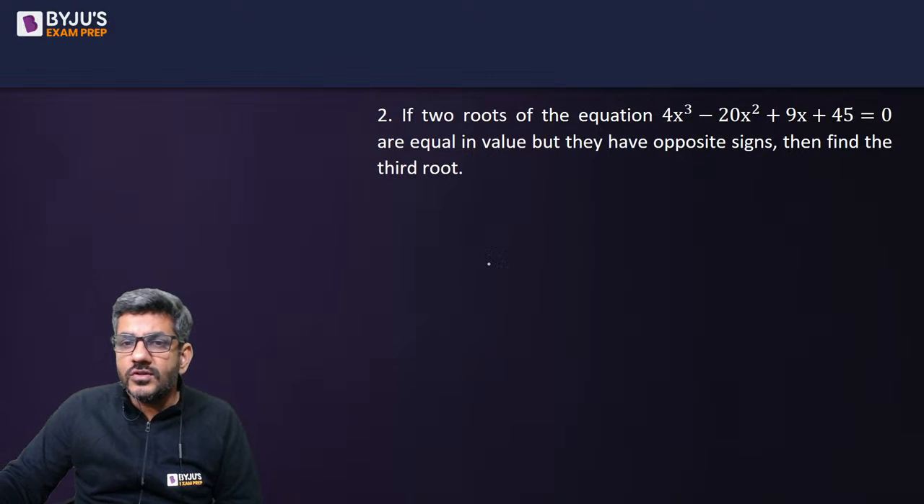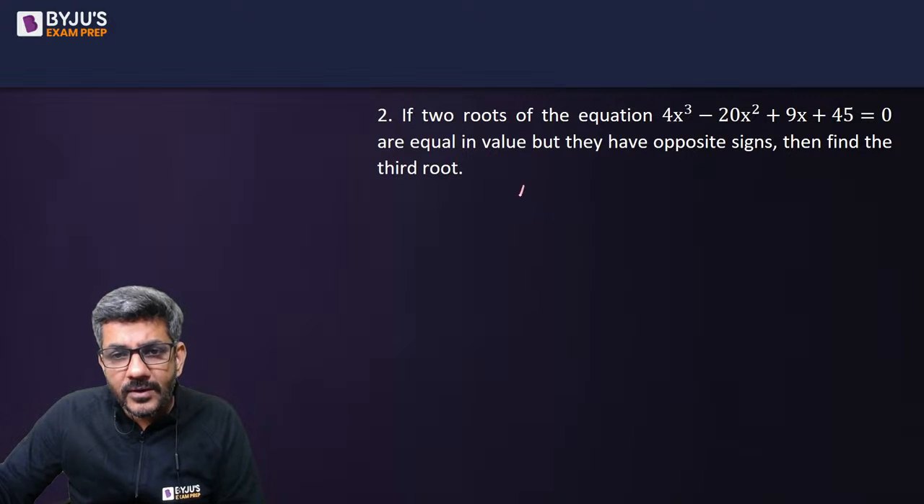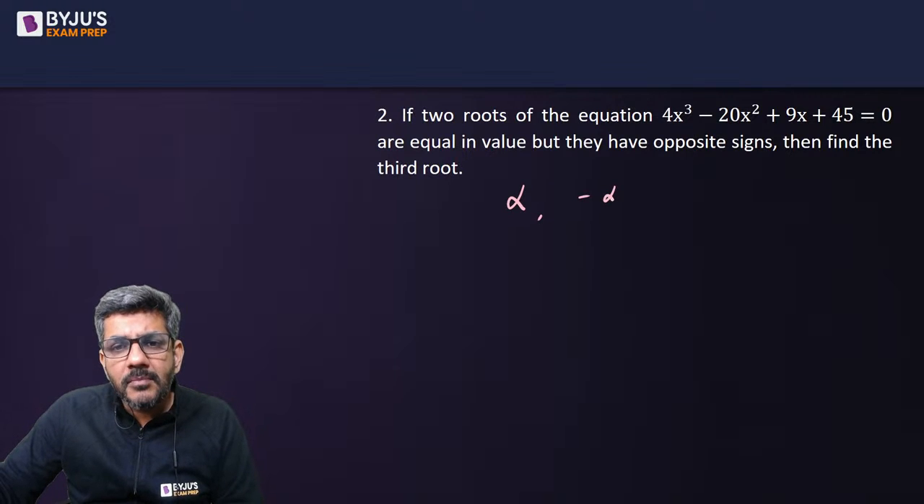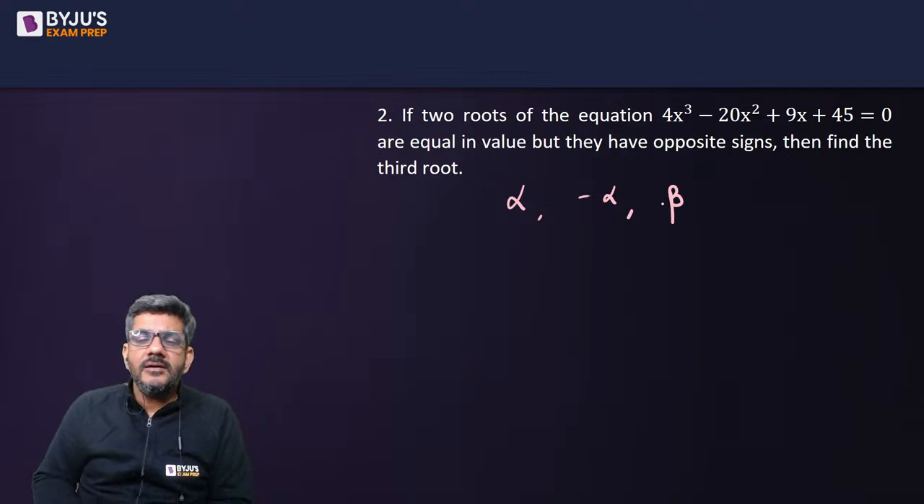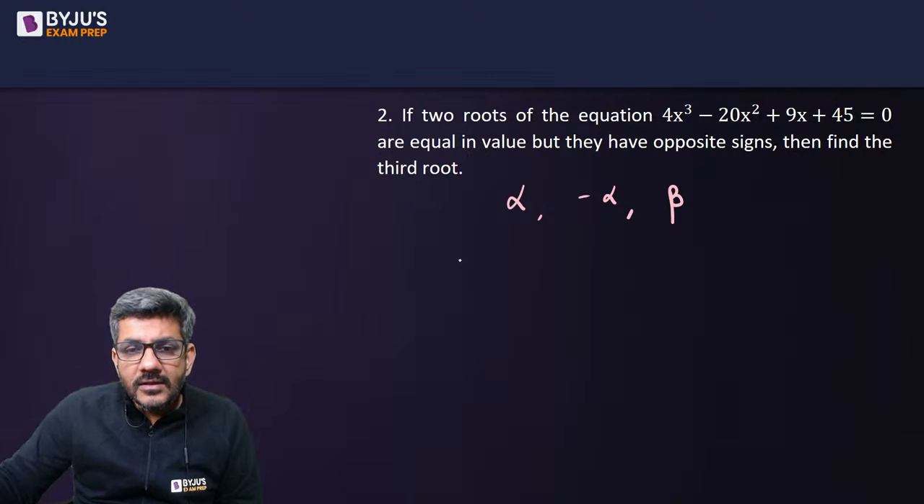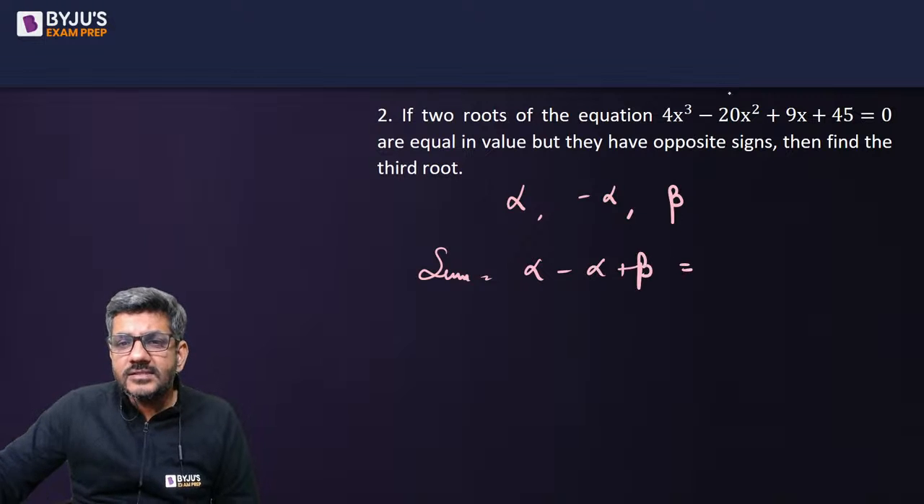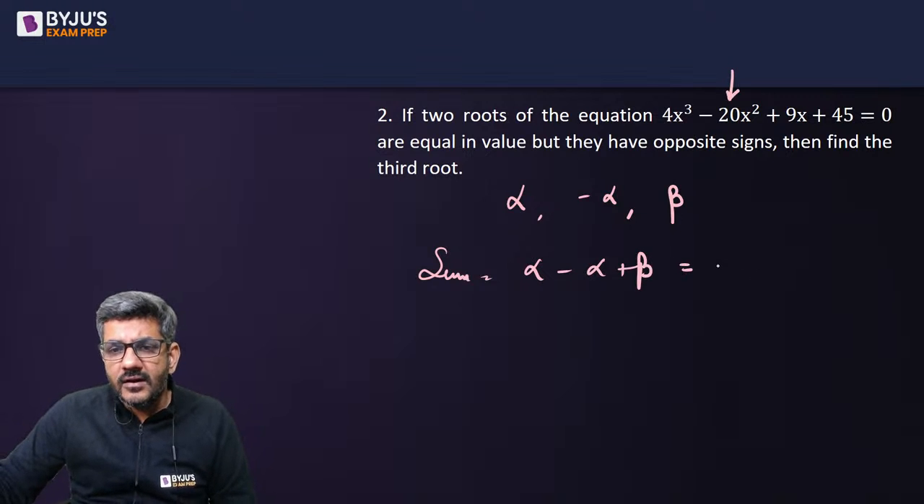He says if two roots of the equation are equal in value but have opposite signs. So for example, one root is alpha, the other is minus alpha, right? Find the third root. Let us say that third root is beta. So the three roots are alpha, minus alpha and beta. Then what is the sum of the roots? The sum of the roots is alpha minus alpha plus beta, and that sum is given to us here as minus of minus 20 by 4.